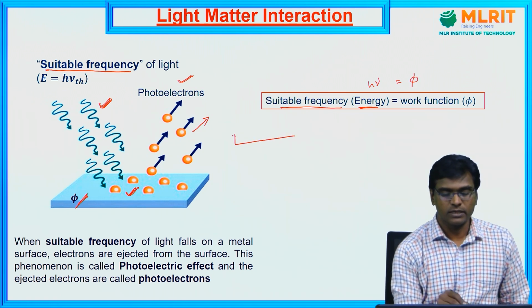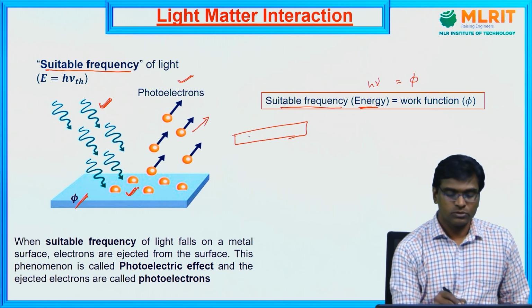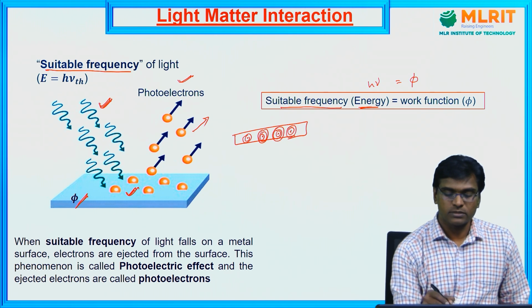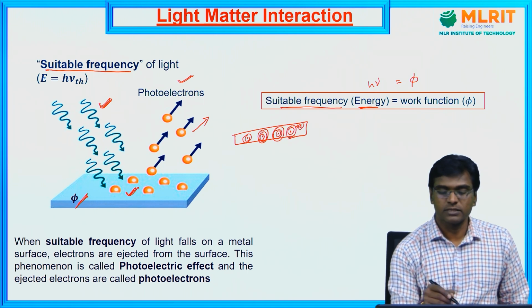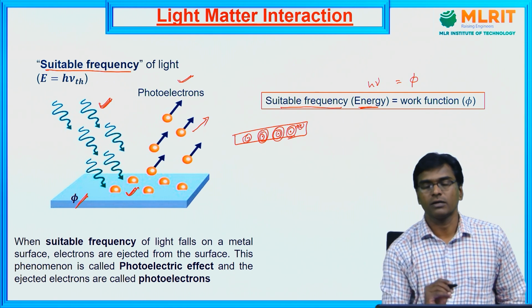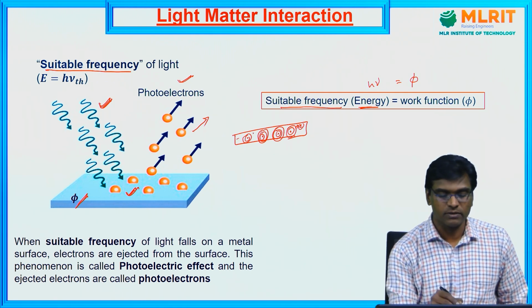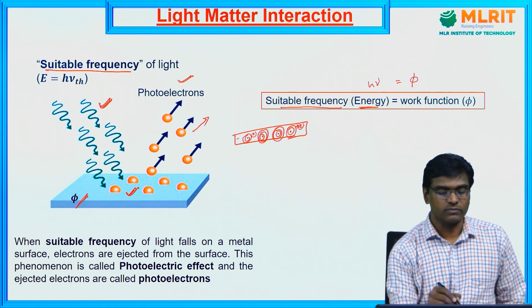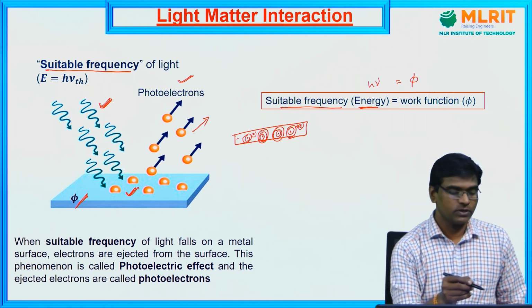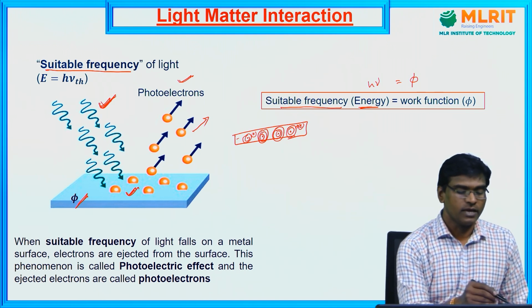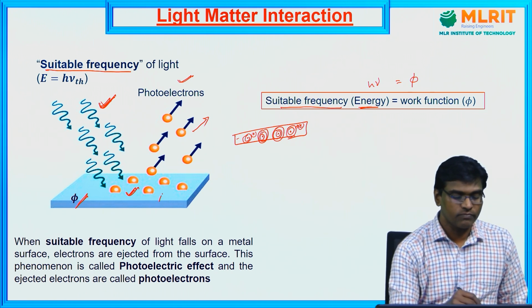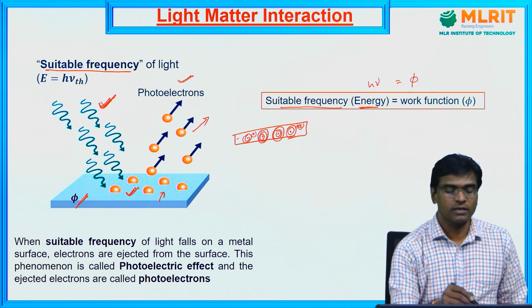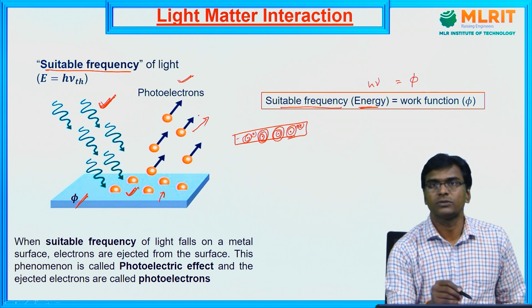In the material we have so many atoms, and in the outermost orbitals there are electrons. These electrons freely detach from the atoms and roam inside the entire volume of the material. Whenever you shine a suitable frequency of light, those electrons can come out of the material and constitute the photoelectrons and the photocurrent.